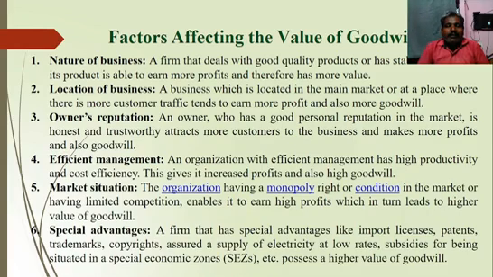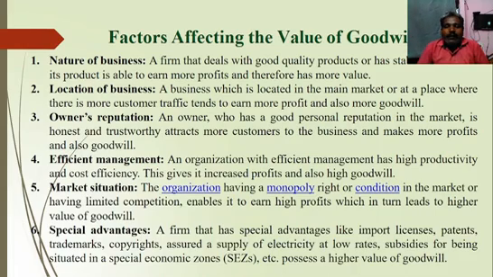The third factor is owner's reputation. So reputation is the most important. An owner who has a good personal reputation in the market, is honest and trustworthy, attracts more customers to the business, makes more profits and also gains more goodwill. The next factor is efficient management. An organization with efficient management has high productivity and cost efficiency. This gives it increased profits